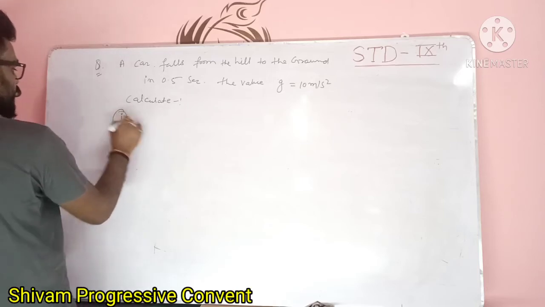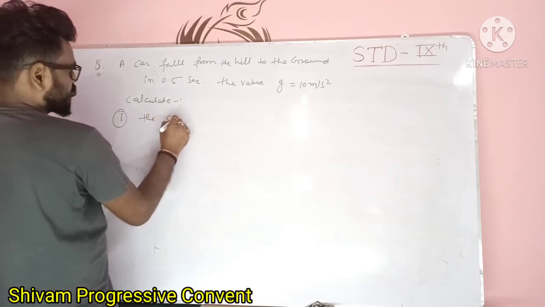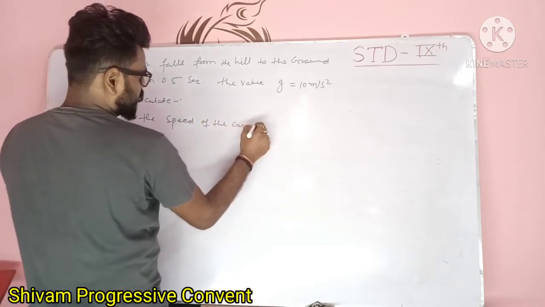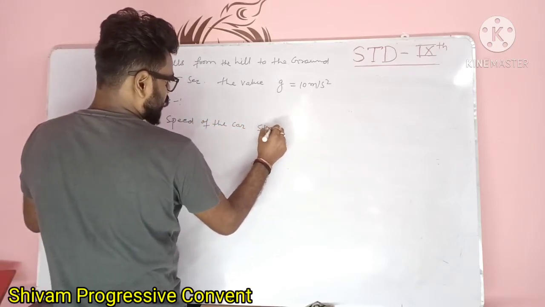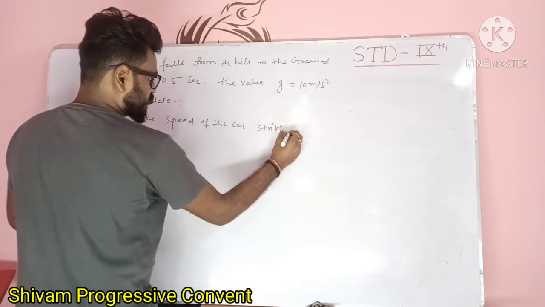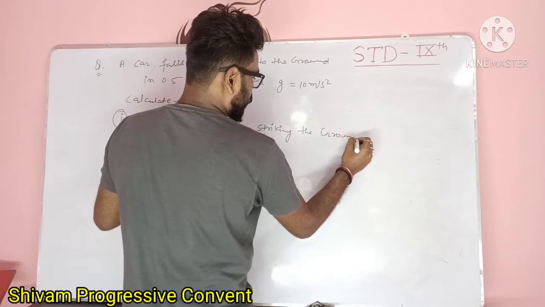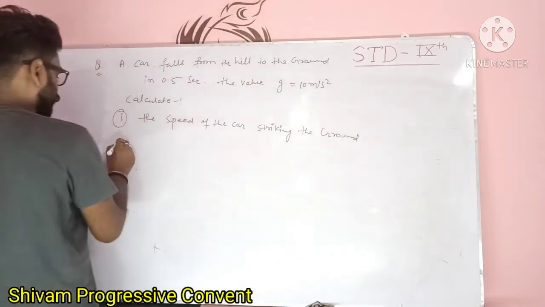First thing, the speed of the car striking the ground. कितने स्पीड से कार ग्राउंड को स्ट्राइक करेगा.